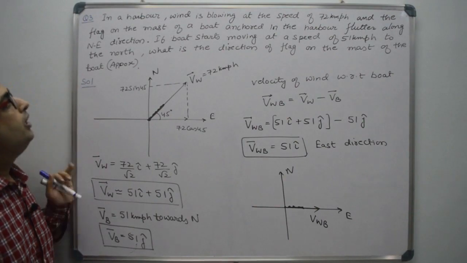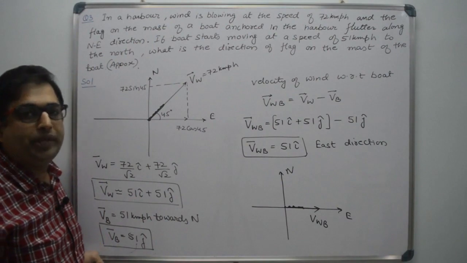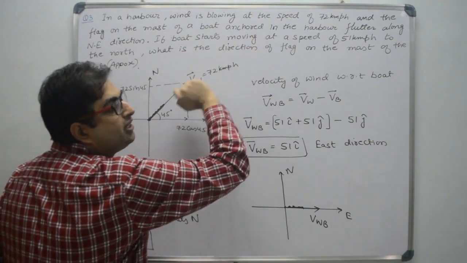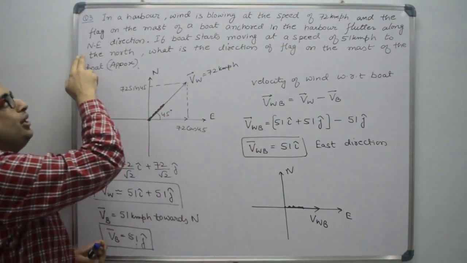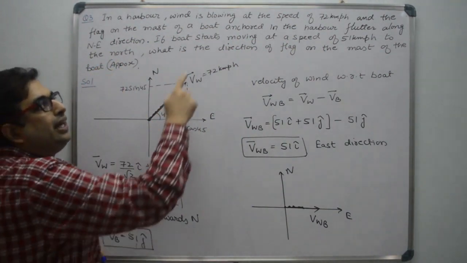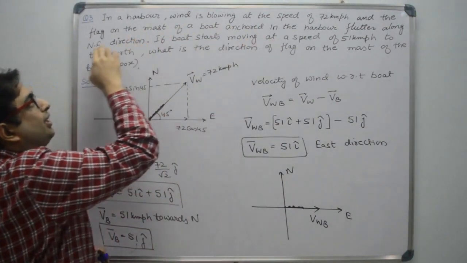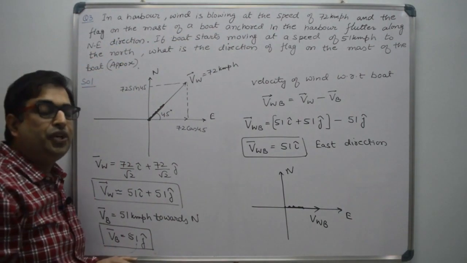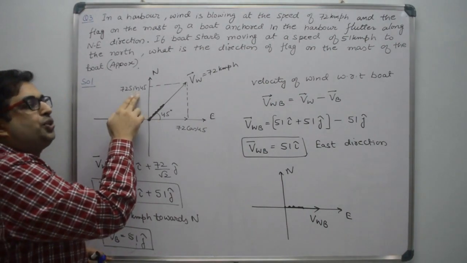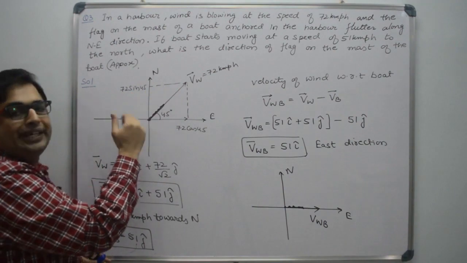Third problem. In a harbor, wind is blowing at the speed of 72 km per hour. Flag on the mast of the boat anchored in the harbor flutter along northeast direction. So here some important words are given to you. Anchored means boat is in rest state. Flutter along northeast direction means with respect to stationary boat, wind velocity is towards northeast. 45 degree from north, 45 degree from east.